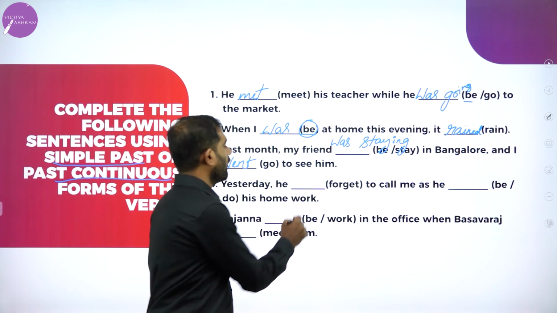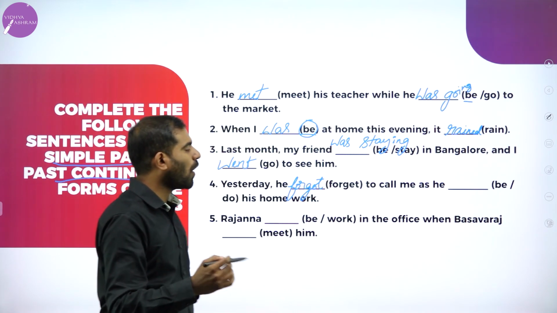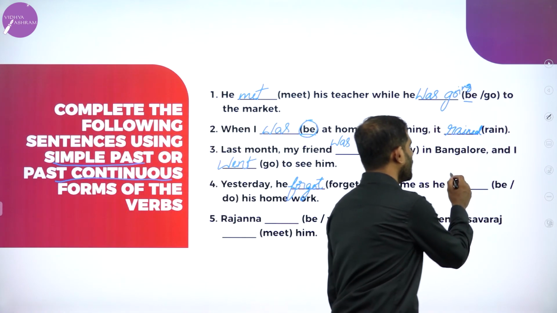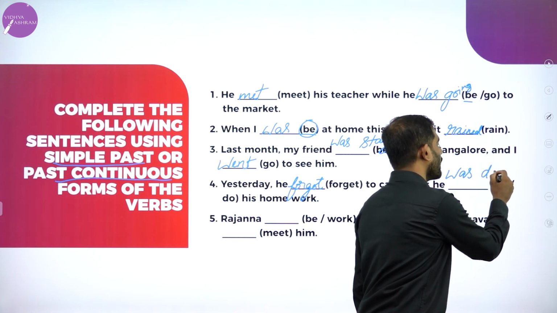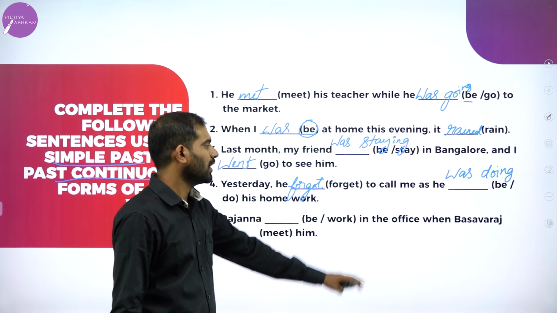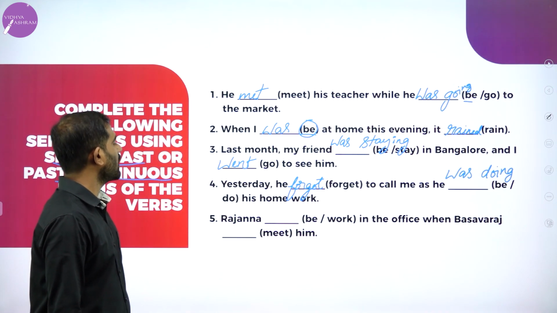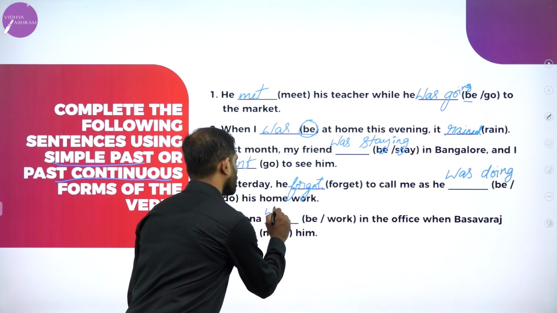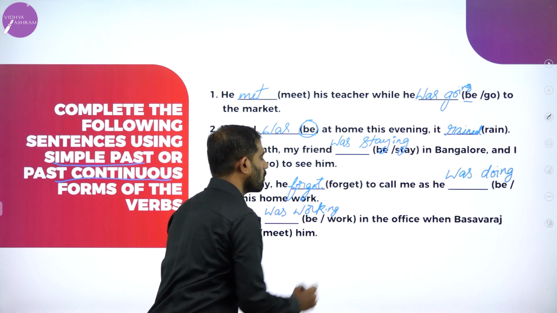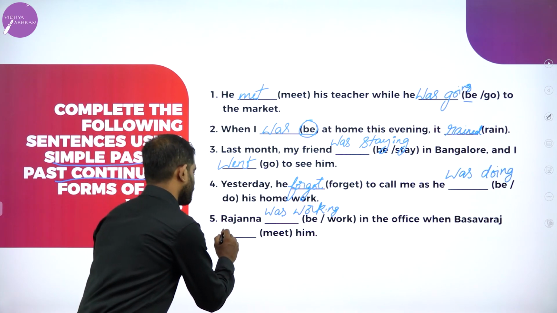Yesterday, he forgot to call me as he was doing his homework. Remember the rule, when you are using the auxiliary verb, we are going to use the ing form. As he was doing his homework. Rajanna was working in the office when Basavaraj met him.